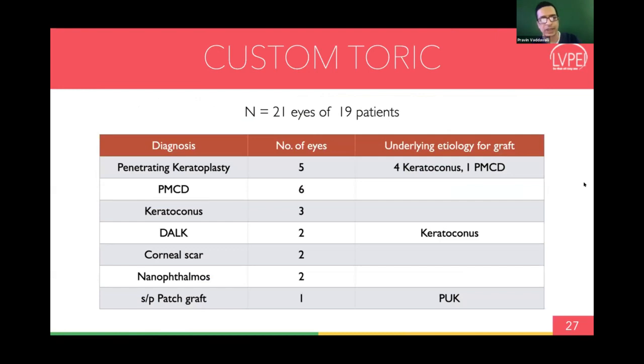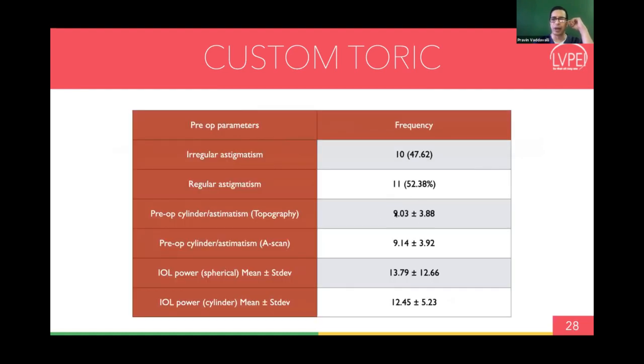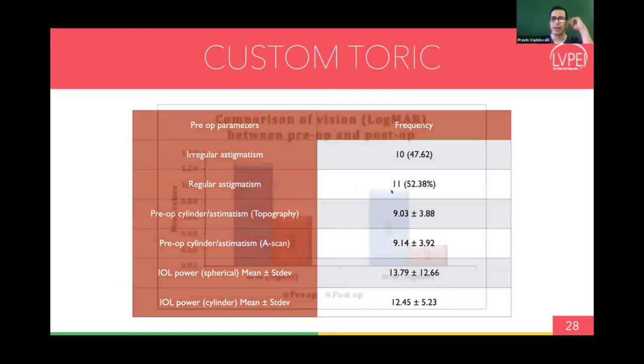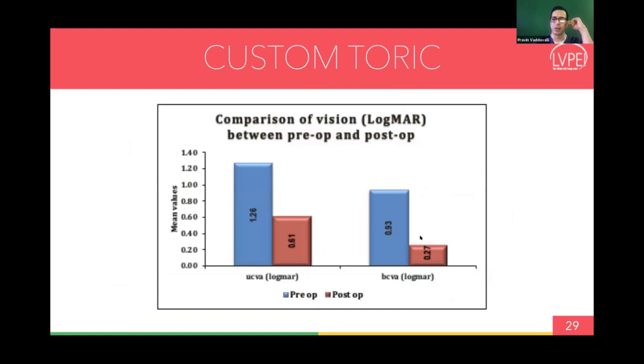So here is a short case series of about 21 eyes in which we have done these surgeries. You've seen that about 5 cases of penetrating keratoplasty, 6 eyes with PMCD, 3 of keratoconus, couple dull, few corneal scar, 2 nanophthalmos, 1 after a patch graft. All of these patients have undergone a custom toric IOL implant. These patients had an average cylinder of about 9 diopters, and we've been able to correct them very well, and they have had very good visual outcomes, both uncorrected as well as best corrected. You see there's a significant improvement in the visual acuity after surgery as well.